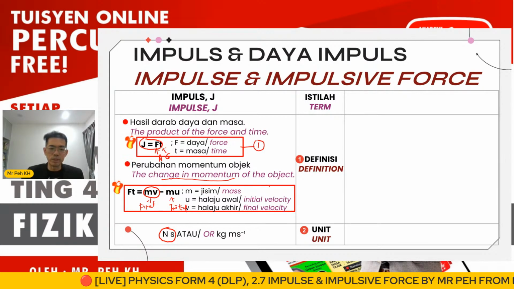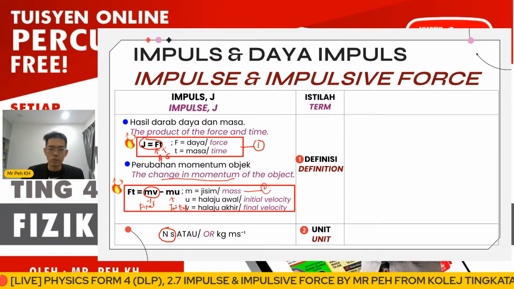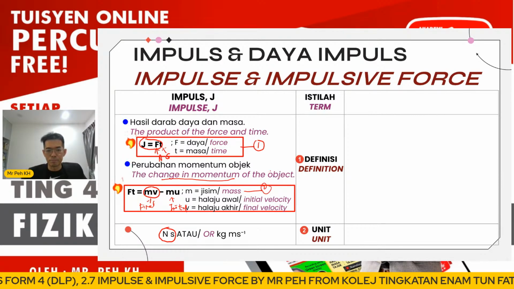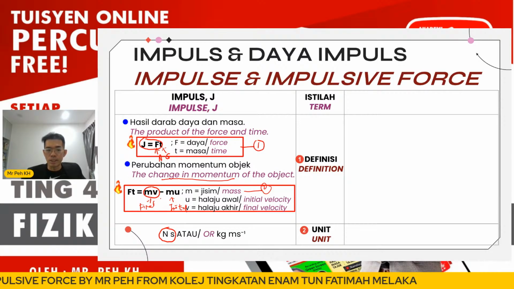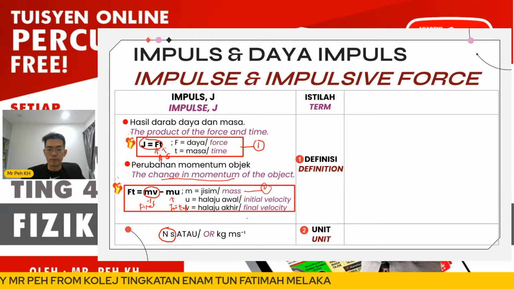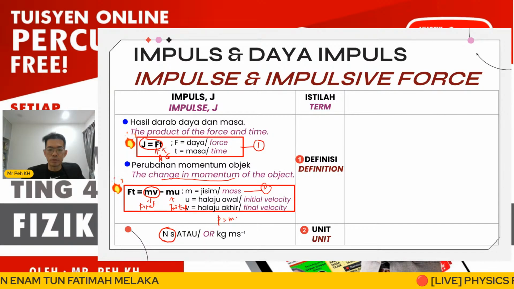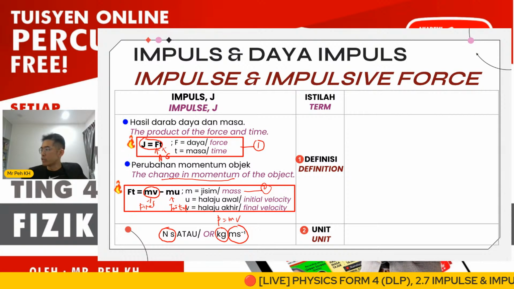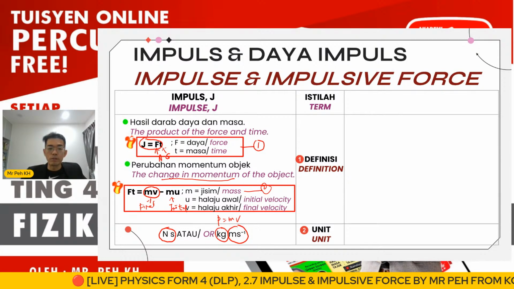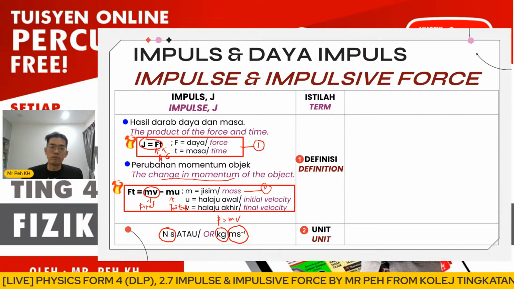If we're using the second equation, where here is change of momentum of the object, so the unit is actually the same as the momentum. You learned at 2.5 already. So p equals mv, so m will be the mass, v will be the velocity. Okay, so this will be the unit and formula and definition for impulse.